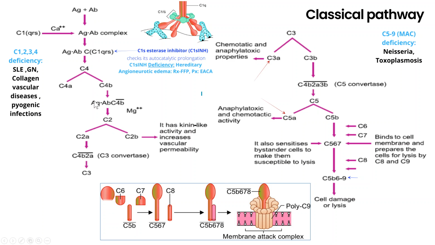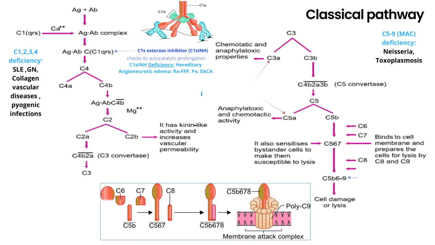Our body cannot let the complement system go unchecked, and that's why we have various checkpoints or various inhibitors to keep the complement system in check. One such check is C1 esterase inhibitor, and it checks its autocatalytic propagation.